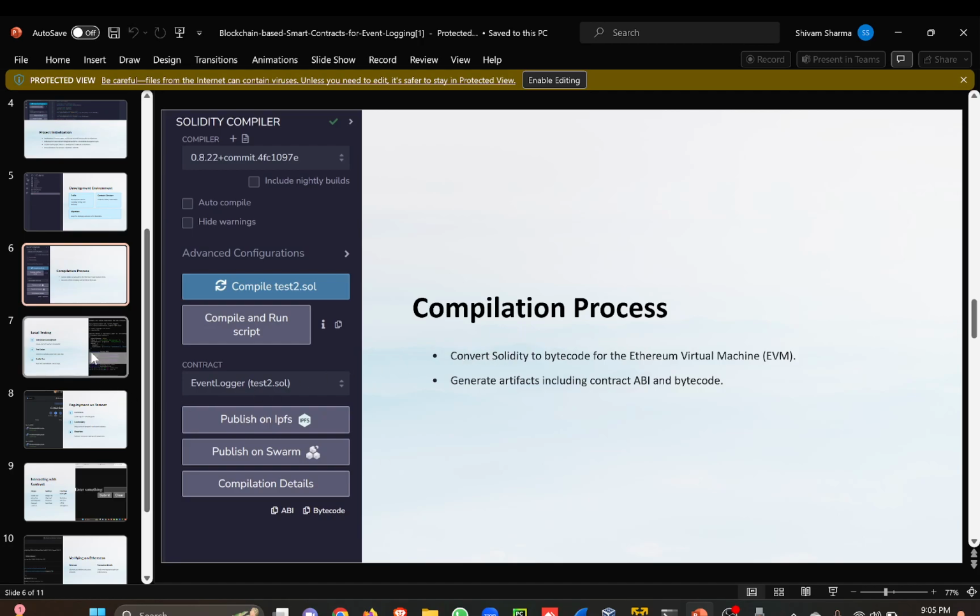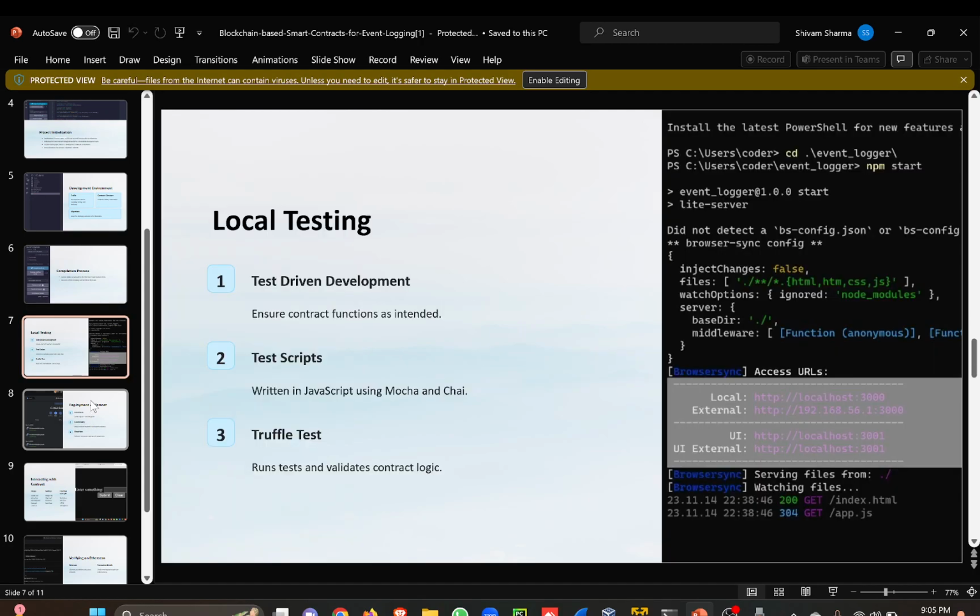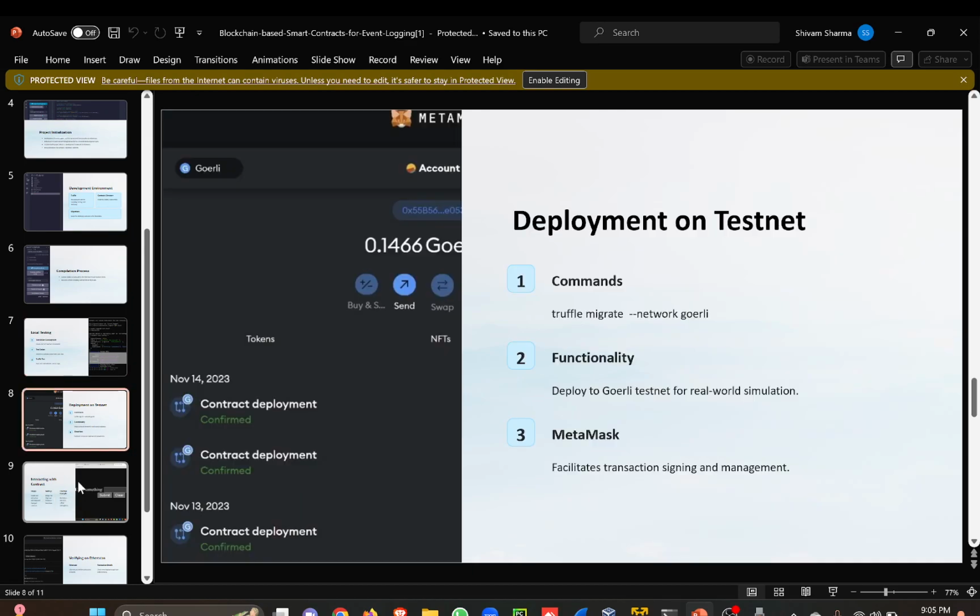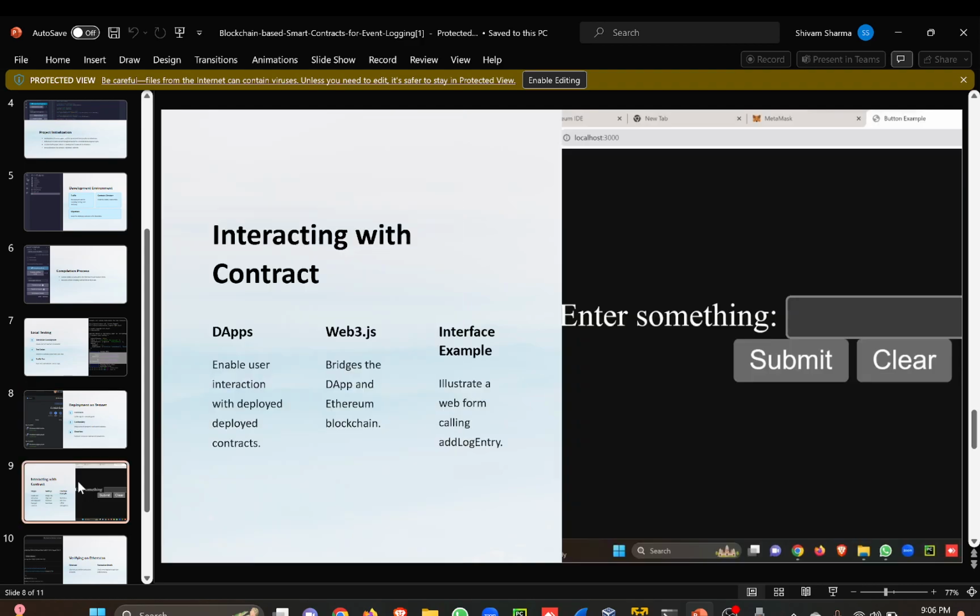After the compilation process, we will go for local testing. In this phase, we will test it locally. To test it locally, we require the ABI, the contract address, and the Alchemy API key to connect it with the Web3 platform. After getting all of this, we will run it on the localhost. Before the local testing, we will deploy it on the testnet first. After deploying it, we will grab the contract address, which I'll show you.